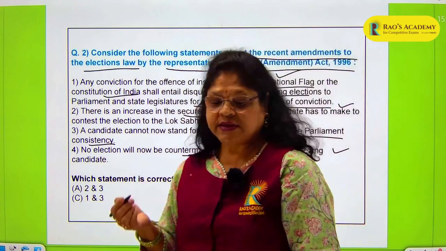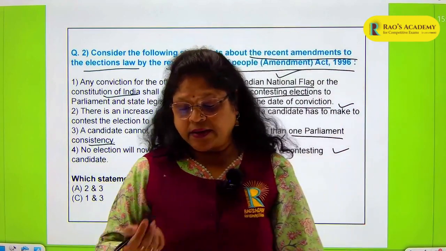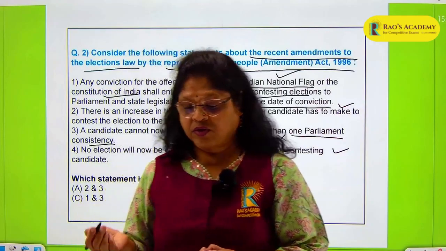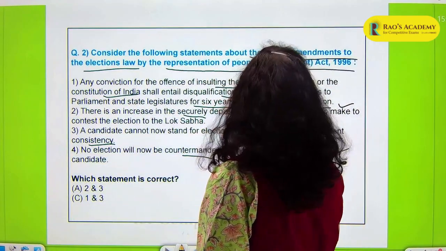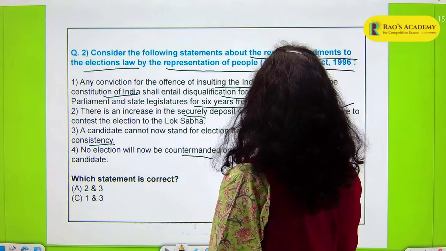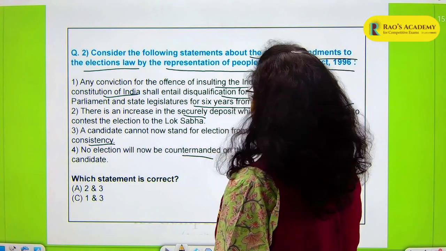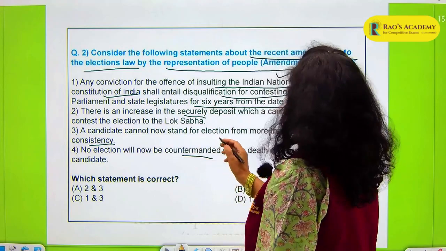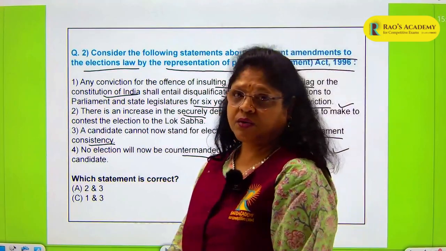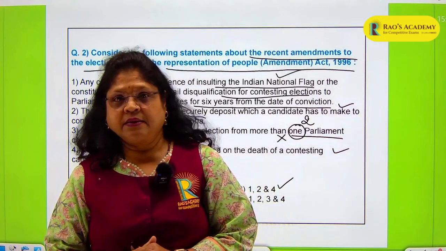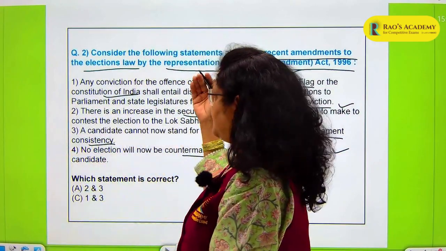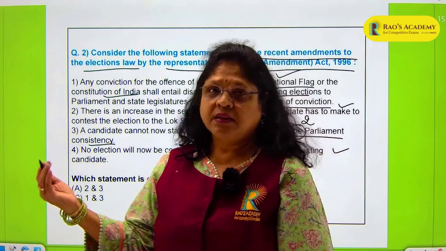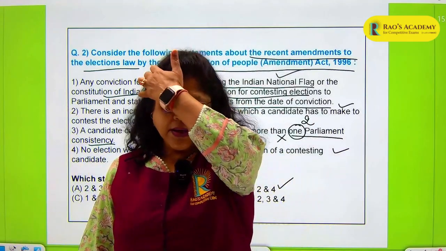Your option C is wrong. The candidate cannot be allowed to contest for more than 2 constituencies, 2 Lok Sabha. This is not 1, this is 2. So that will be the change. So that's why this particular statement will be wrong. So you have to eliminate which is the wrong answer, and if you know that these are the correct answers, then you can automatically reach the correct answer.